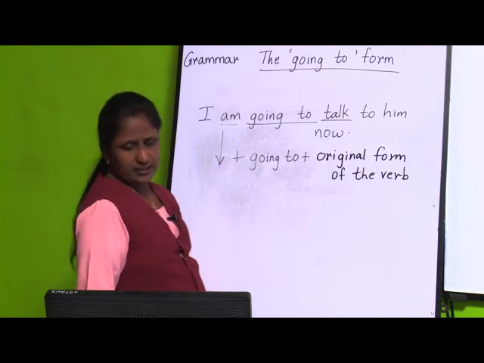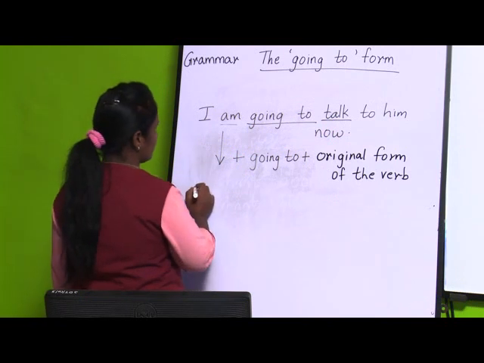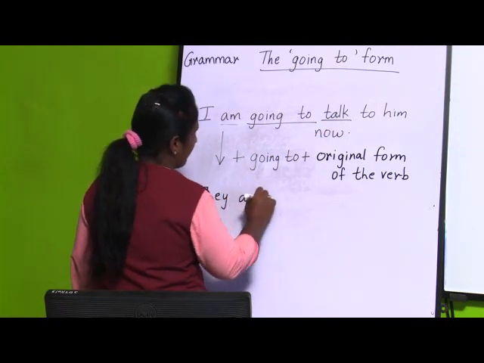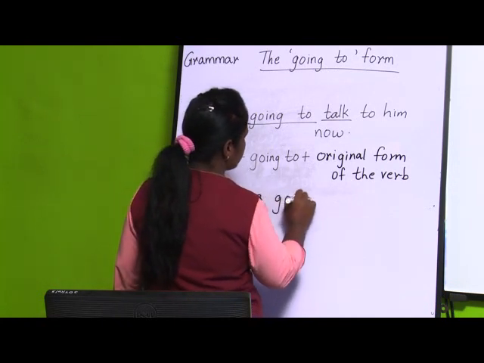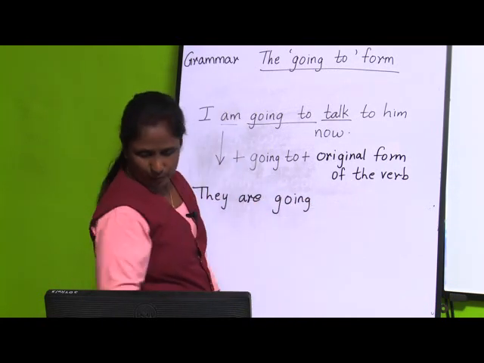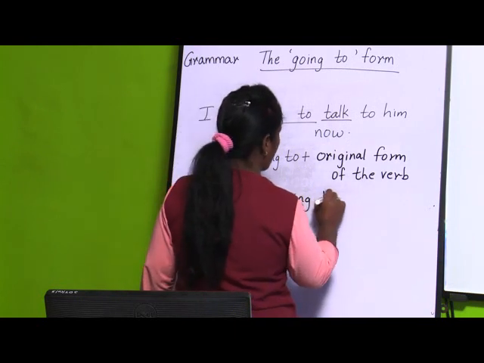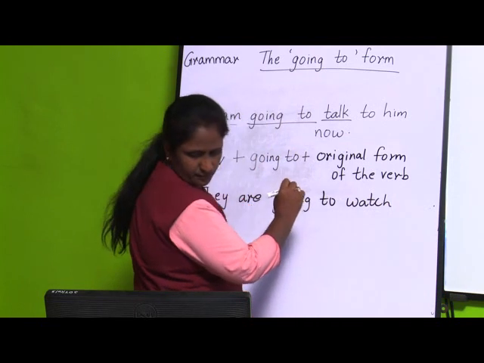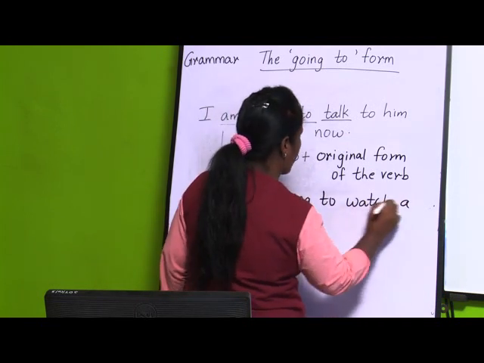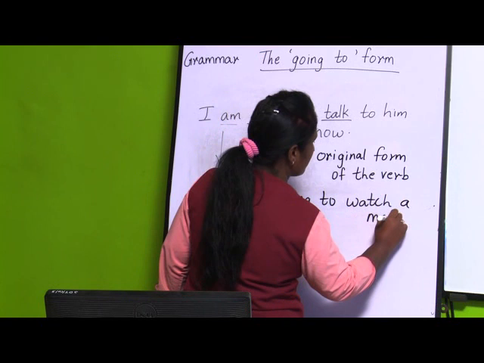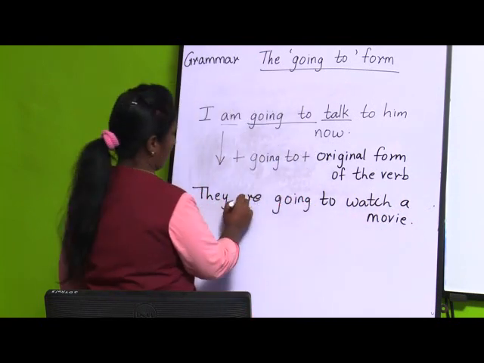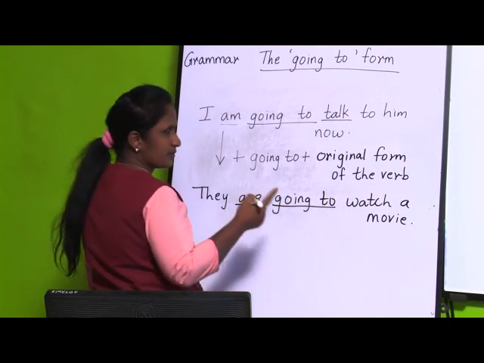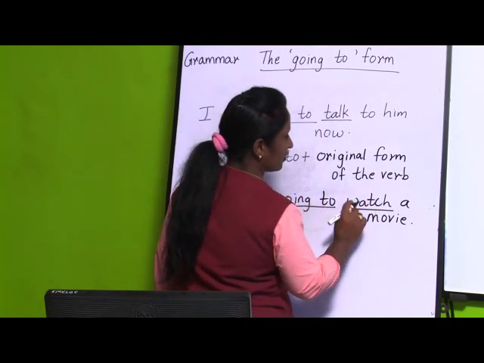Then if you take another example, suppose I take one more example: They are going to watch a movie. Now if you see, here are is a verb, then going to, and the other original verb is watch.